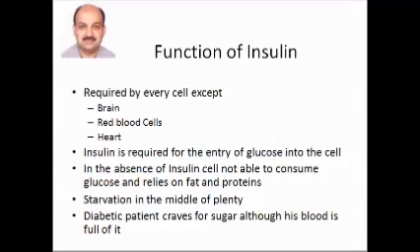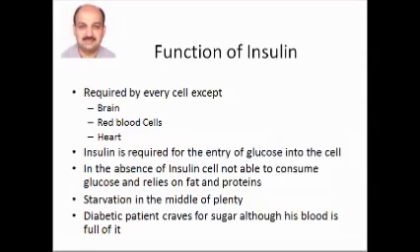What are the functions of insulin? Insulin is required by every cell in the body except the brain, the red blood cells and the heart. Insulin is required for the entry of glucose into the cell. In the absence of insulin, the cells are not able to consume glucose and will rely on fats and proteins as a source of energy. So in the absence of insulin, we have a condition which is called starvation in the middle of plenty.